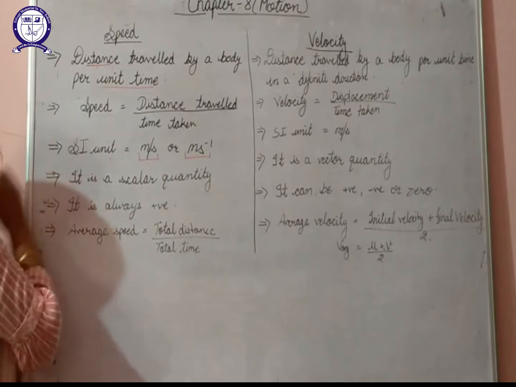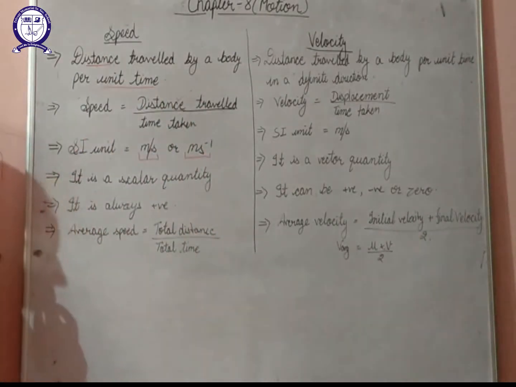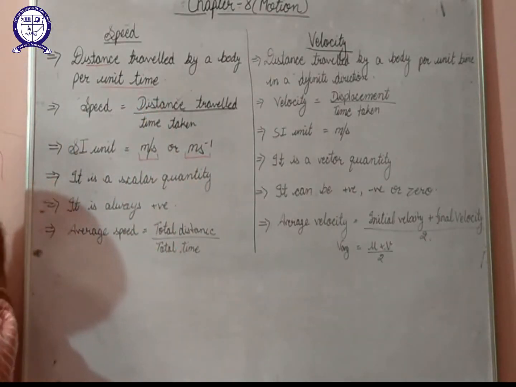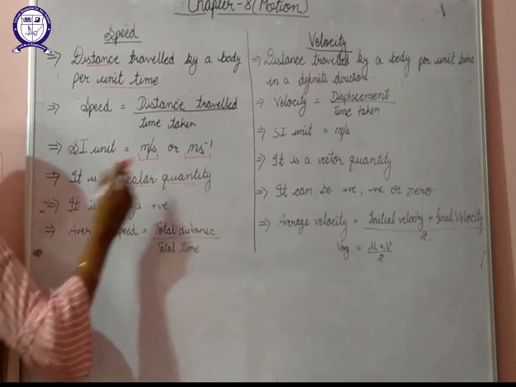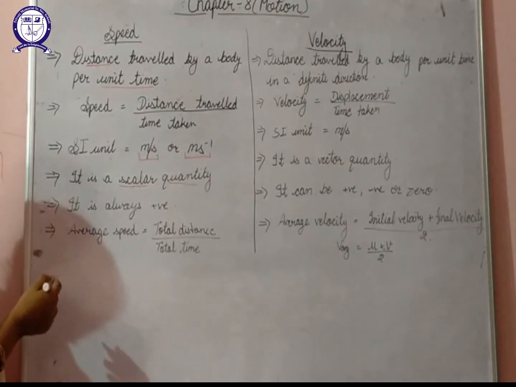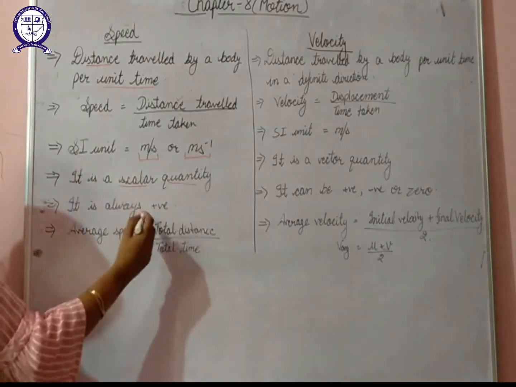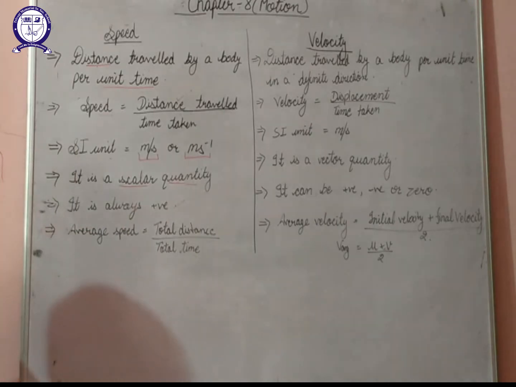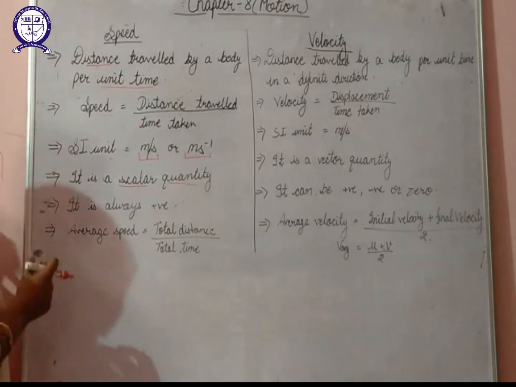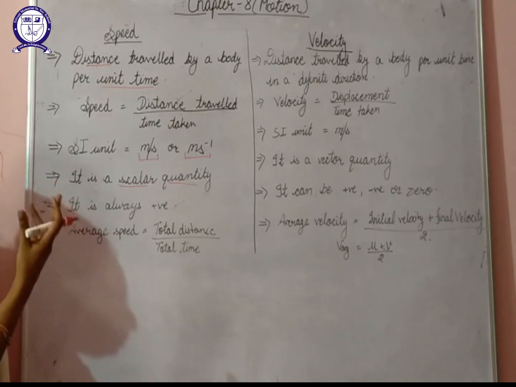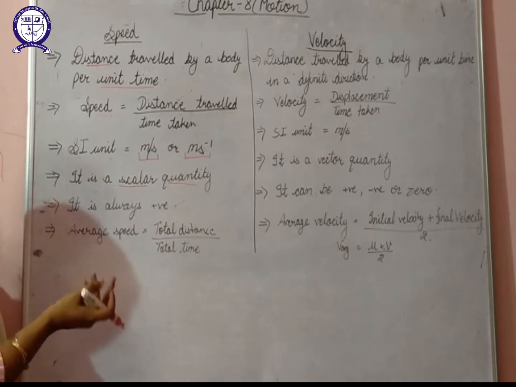Now next one, speed depends on distance traveled and time period. Distance and time are both scalar quantities, so we can say that speed will also be a scalar quantity. Now since it is a scalar quantity and depends on distance, and we know that distance is always positive, we can say that speed will also always be positive. Next, throughout the journey of a body, its speed cannot be uniform. In day-to-day life, the examples of uniform motion are limited. Most of the examples are of non-uniform motion.